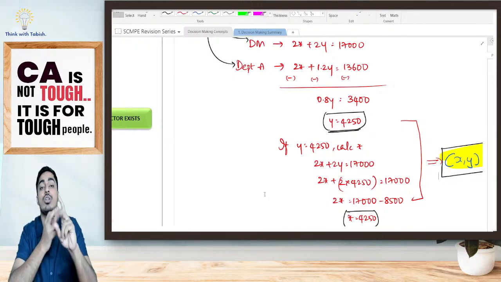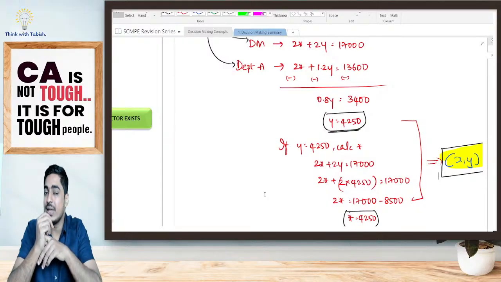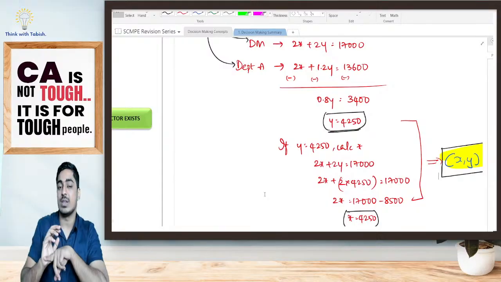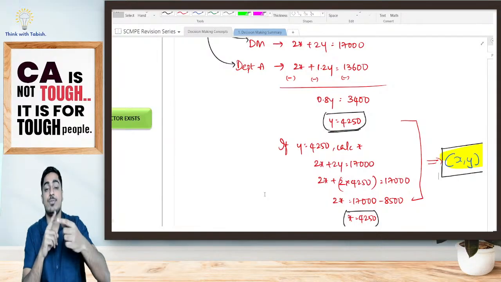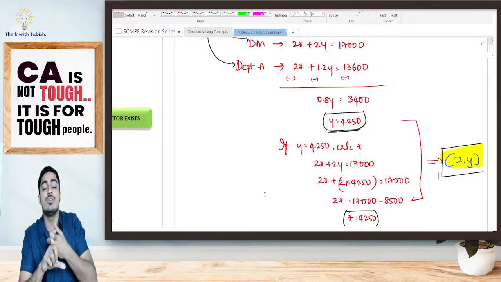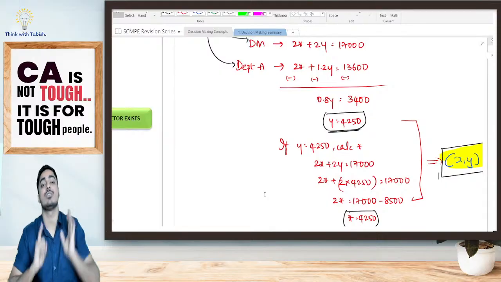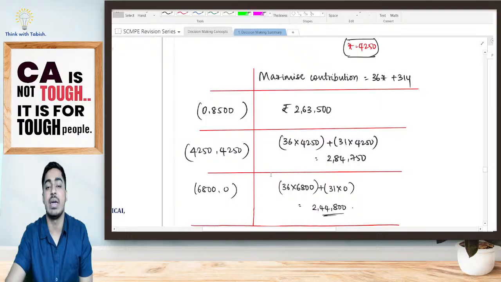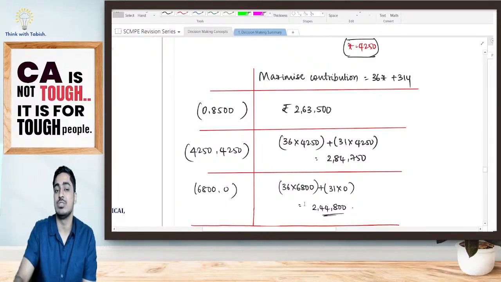I will be getting my corner points in 2 different ways. Firstly, I will convert my inequality into equality. I will say if x is equal to 0, how much? If y is equal to 0, how much? That is one way. Again, I am having different equations. I am taking a set of 2 equations. I will solve that using simultaneous linear equations. I will be getting my corner point, which is the intersection of those 2 equations. Is it clear? This way, I have got all my corner points. Now, I've got my corner points. It is simple, students, from now on.